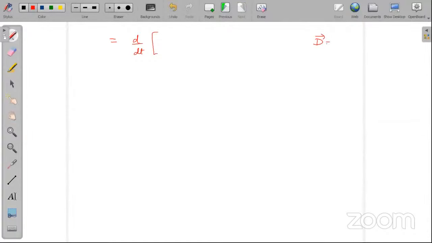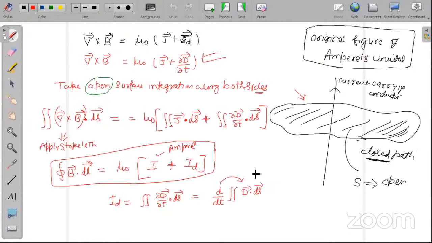Now please remember that what is D? It is epsilon E. Please mute yourself. I have very less time. This is epsilon E. So what will be D dot ds? It will be epsilon E dot ds, and d by dt of E dot ds. Let me go to previous page. It was this quantity. Okay?